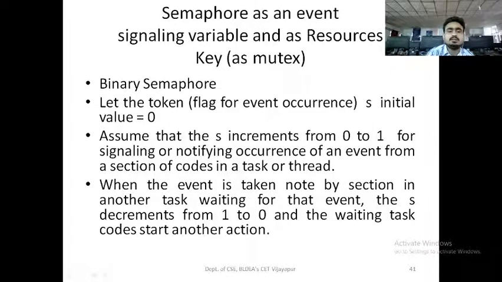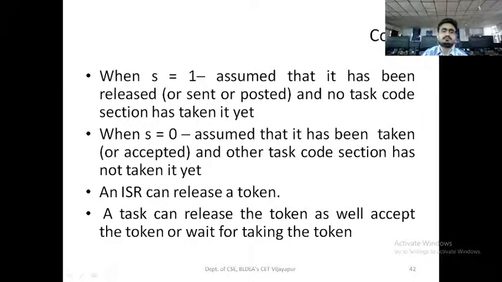So initially the token is set to 0. When S, that is the semaphore, is incremented from 0 to 1, it is signaling that the event is under execution. When the event is taken by the section in another task waiting for the event, then it is decremented from 1 to 0, meaning the task is either in suspended mode or in completed mode, and the waiting code starts in another action.